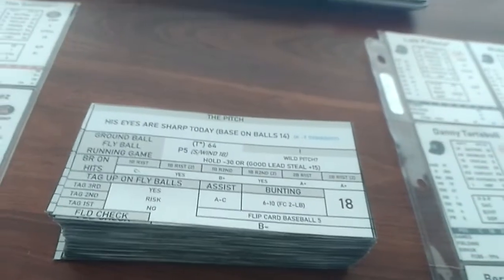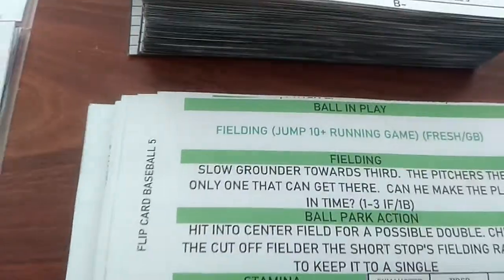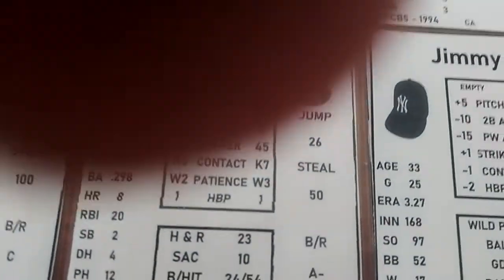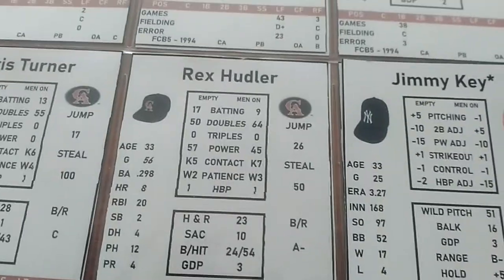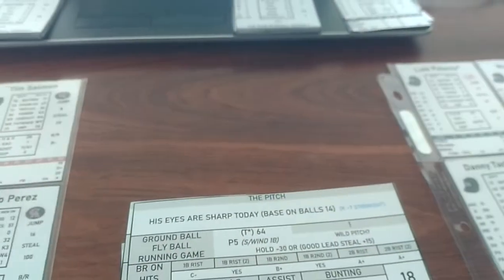Now the running game section, because he's on second base, he would need to have a jump of 40 plus before he attempts to steal a third. Then you would half the rating. If you have 40 and you half the rating and it still falls within the running game, he would attempt third. But Rex Hudler in this case, 26, he's not above 40, so he's not even going to attempt to steal third base. So we have a runner on second base and we have nobody out.